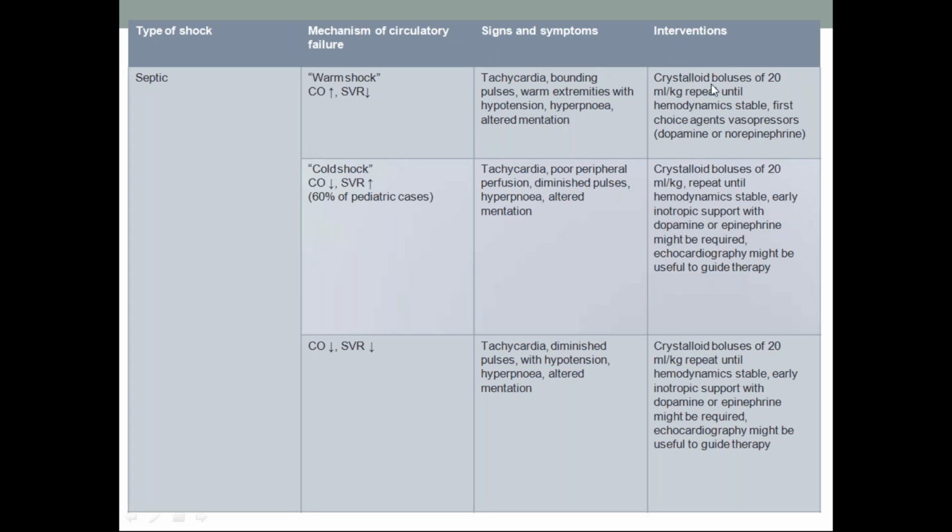Interventions: we have to give a crystalloid bolus of 20 ml per kg, repeat until hemodynamically stable. First choice should be dopamine or norepinephrine, because norepinephrine is a peripheral vasoconstrictor, completely selectively.